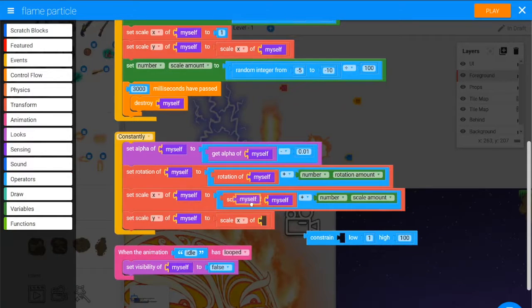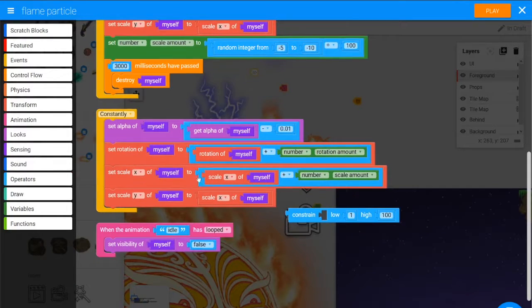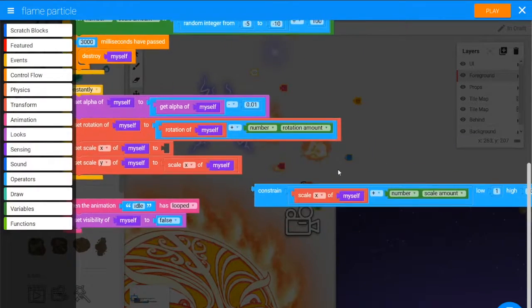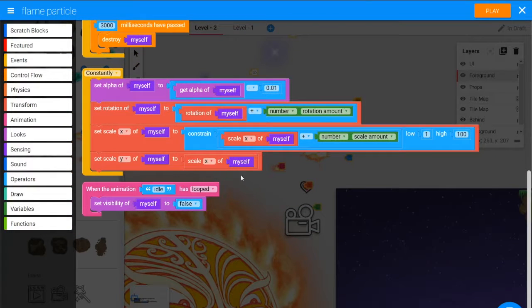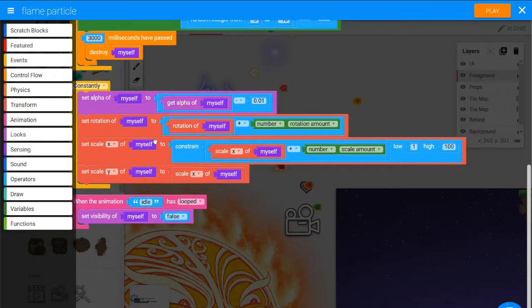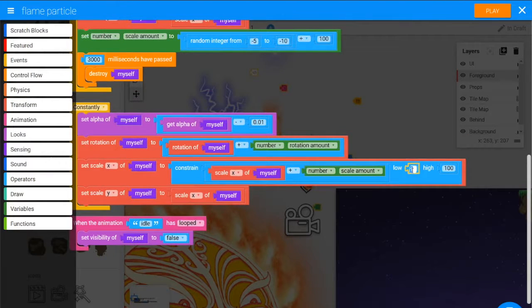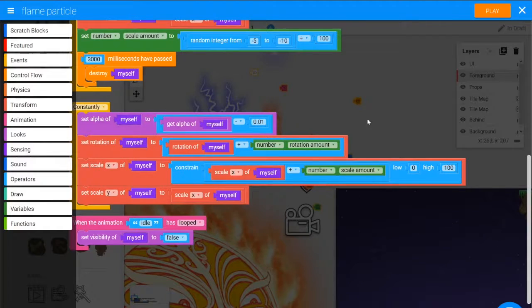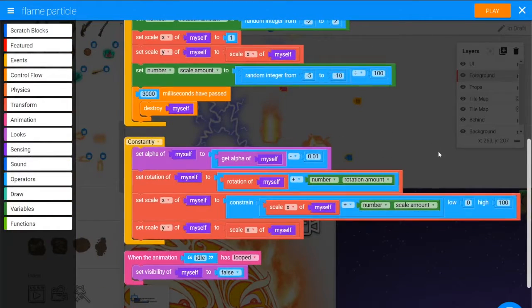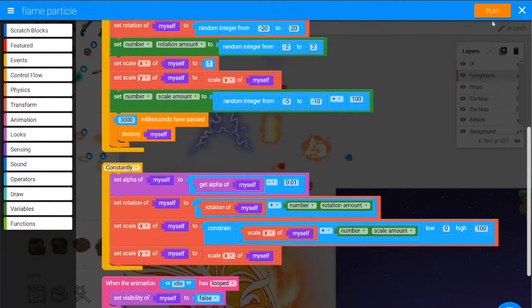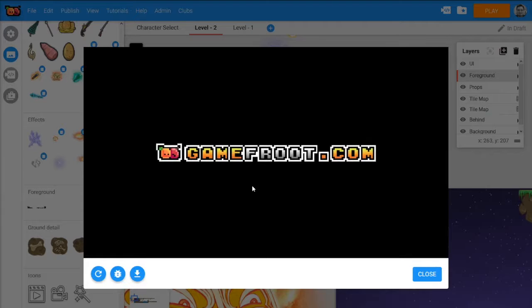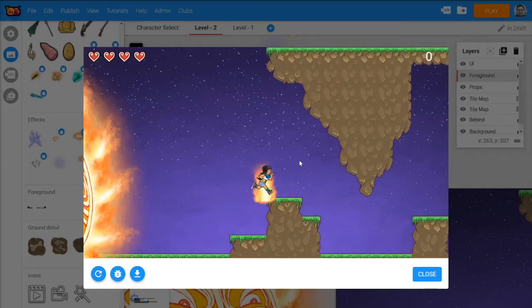So from operators, our scale x will be constrained to, and our scale y just inherits scale x, so we don't need to change that. Scale x will be constrained to a low of 0. A high of 100 I think is fine. A low of 0, so it won't get past 0. So it won't get into negative scaling. So that's pretty cool now.